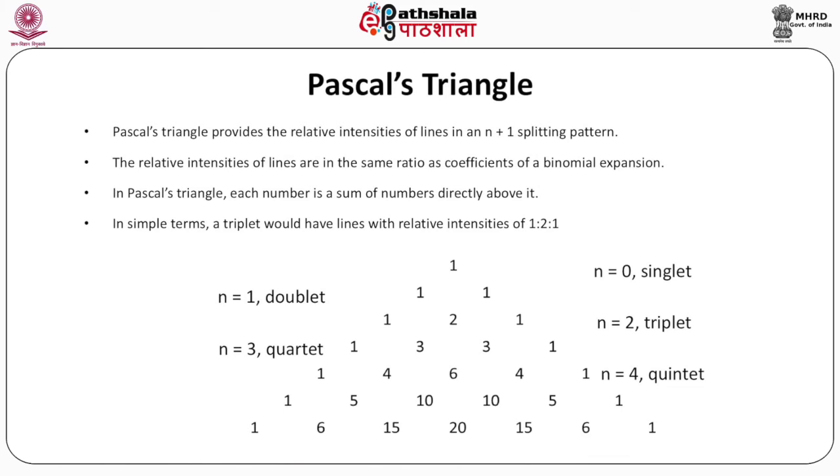Pascal's triangle provides the relative intensities of lines in an n+1 splitting pattern. The relative intensities of lines are in the same ratio as coefficients of a binomial expansion. In Pascal's triangle, each number is a sum of numbers directly above it. In simple terms, a triplet would have lines with relative intensities of 1:2:1 and a quartet would have 1:3:3:1, as is shown in the figure.